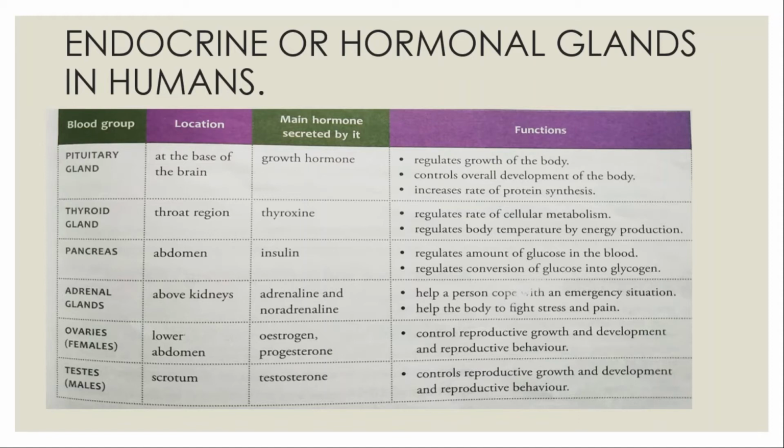And iodine is very important for the production of thyroxine in your body. Sometimes our body does not get a sufficient amount of iodine, which leads to low thyroxine hormone in our body.